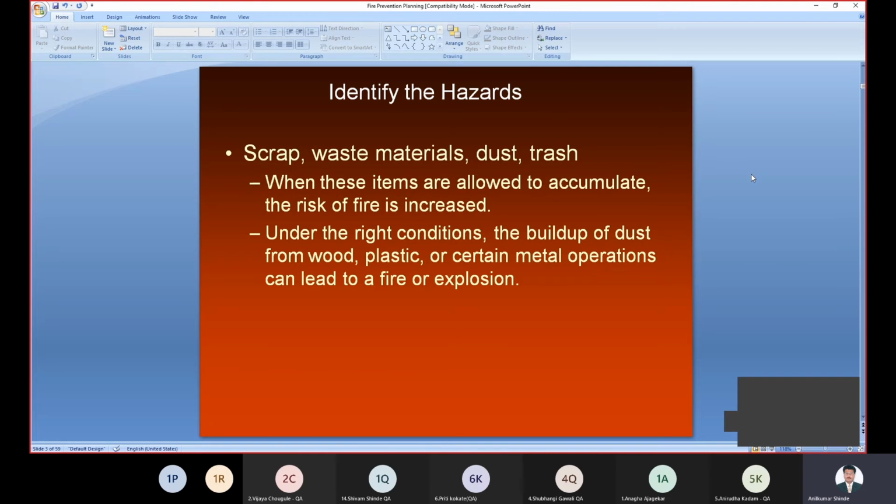So we have to store properly whatever scrap there is; we have to keep it outside the department, or even outside the company, to avoid the problem of fire. Under the right conditions, the buildup of dust from wood, plastic, or certain metal operations can lead to fire or explosion. So proper conditions should be maintained for keeping wood, plastic, and other combustible material. First we identify all these hazards, then we can prevent them properly.